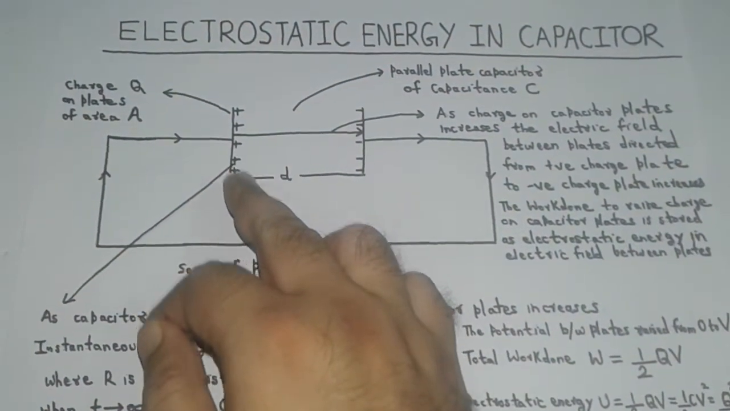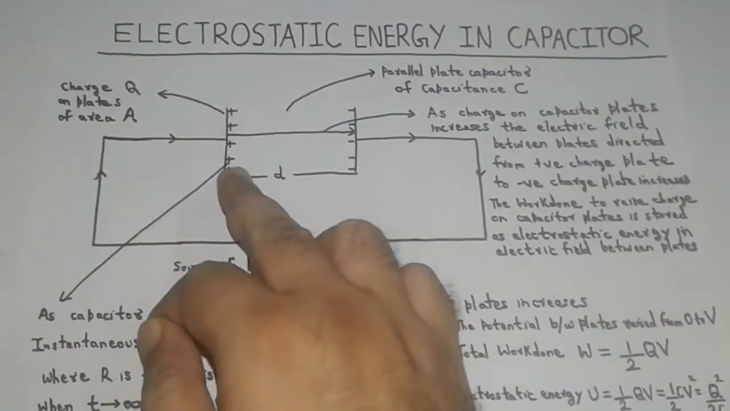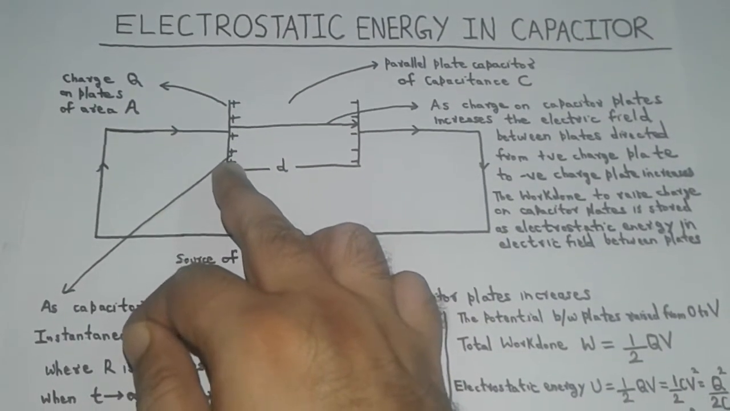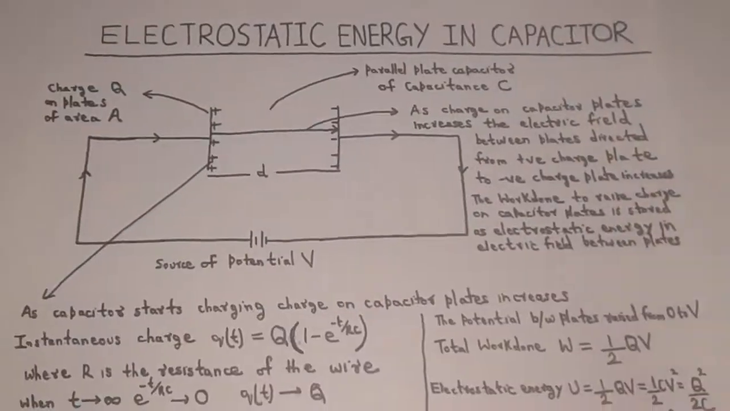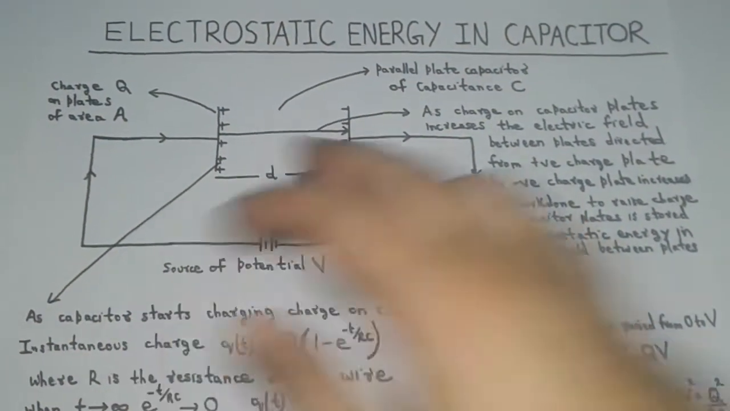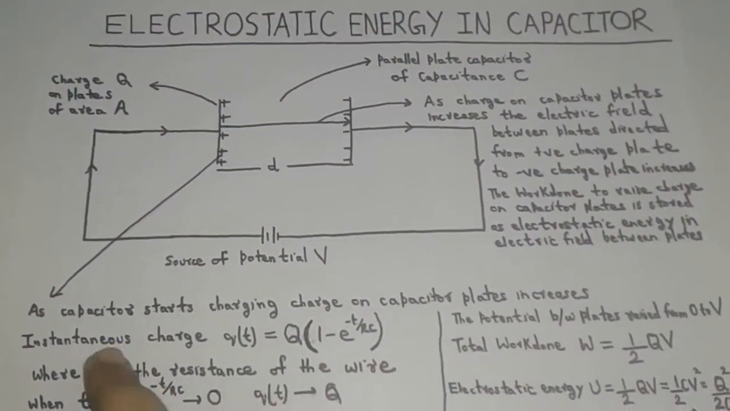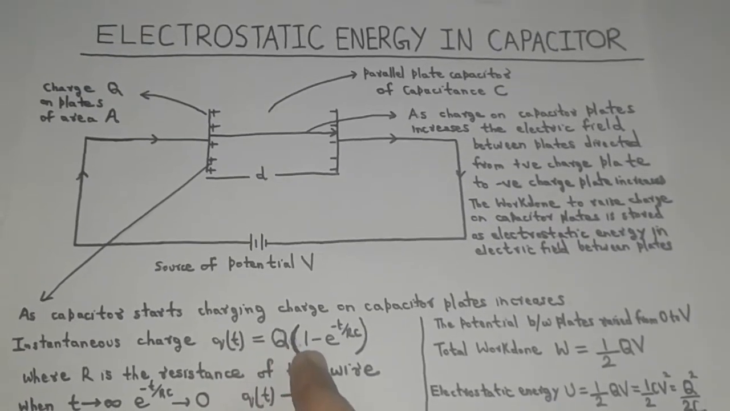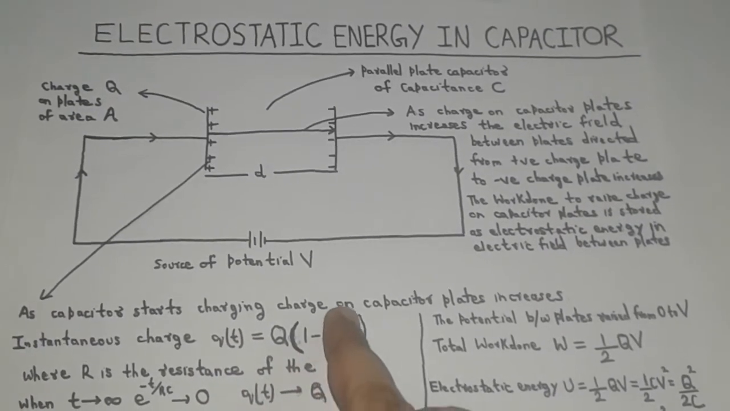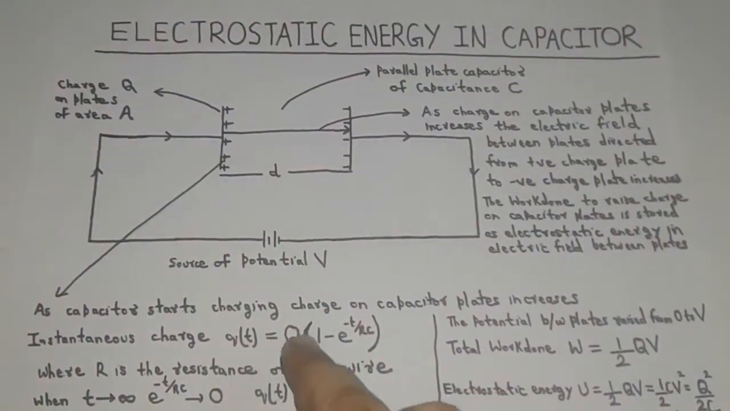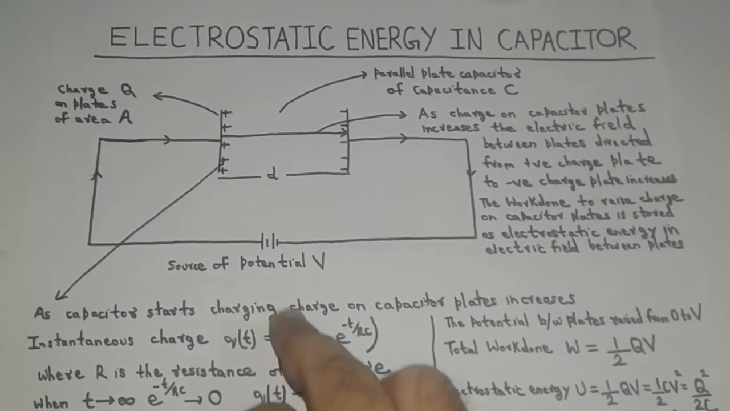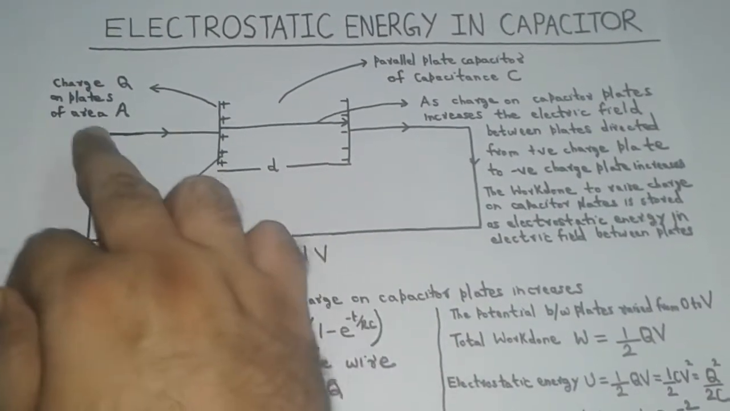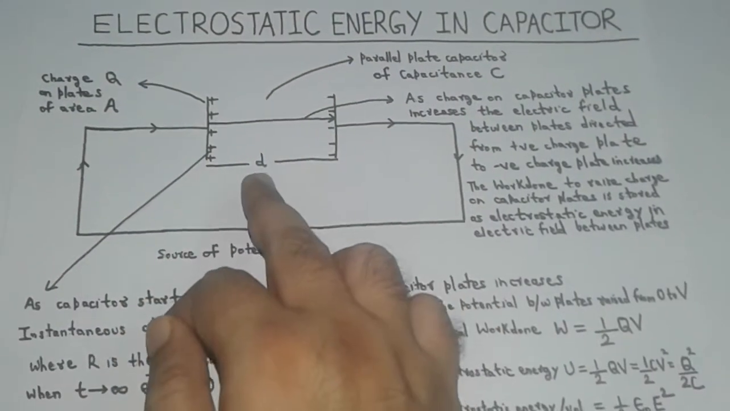Let Qt be the instantaneous charge at any instant of time t accumulated on the capacitor plates. Then the instantaneous charge Qt is equal to capital Q into 1 minus e raised to the power minus t upon RC, where capital Q is the maximum charge that can be accumulated on the capacitor plates, each of area A separated by a distance d.